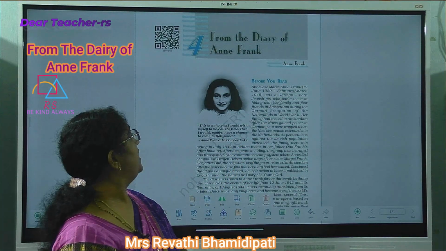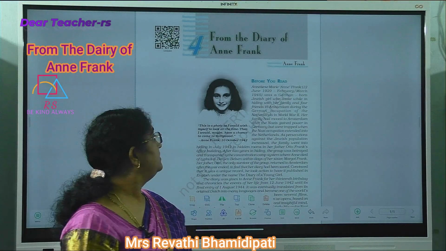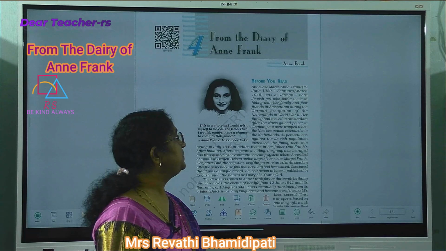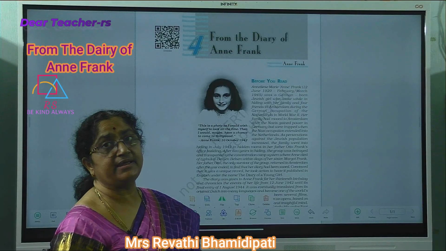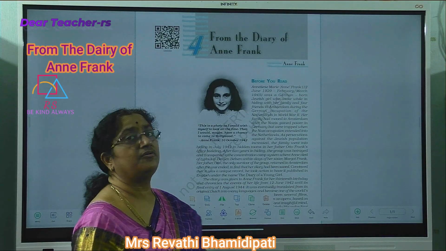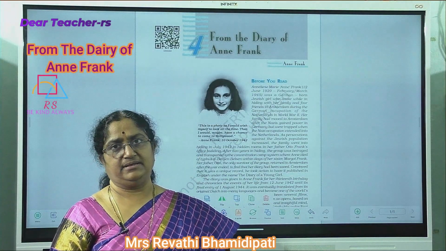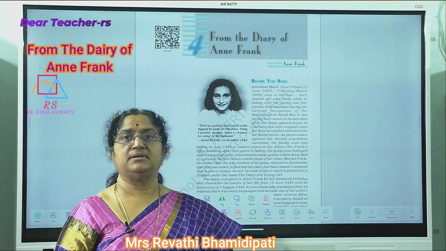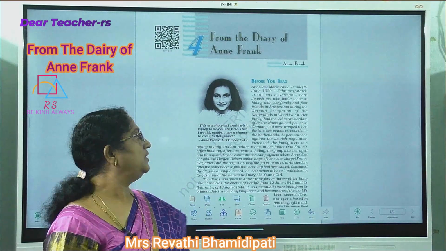Her family had moved to Amsterdam after the Nazis gained power in Germany, but were trapped when the Nazi occupation extended into the Netherlands. As persecutions against the Jewish population increased, the family went into hiding in July 1942 in hidden rooms in her father Otto Frank's office building. They went into hiding, and what was the hiding place? It was Otto Frank, that is Anne Frank's father's office building. In that building they went into hiding.